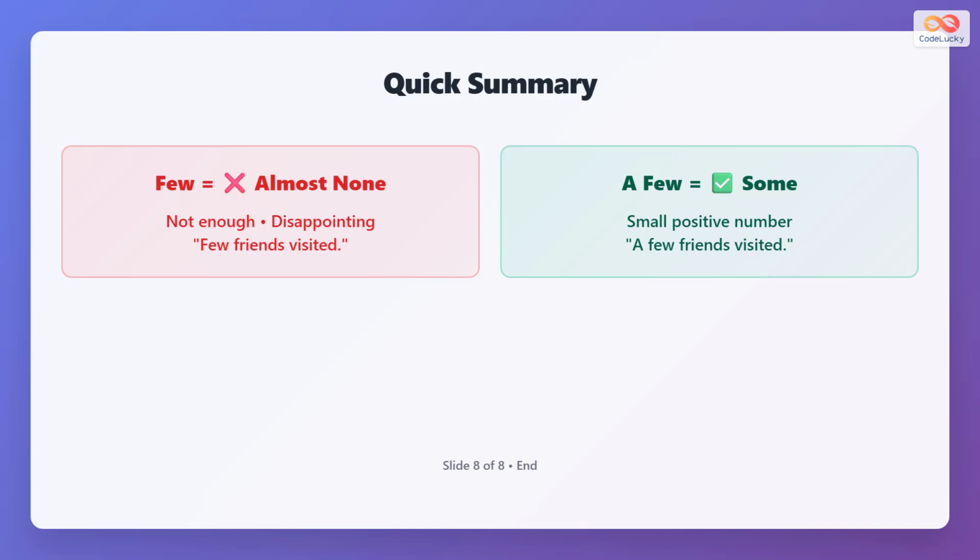To summarize, few means almost none and has a negative feeling. A few means some, a small positive number. "Few friends visited" is negative. "A few friends visited" is positive. Understanding this difference will improve your English expression.